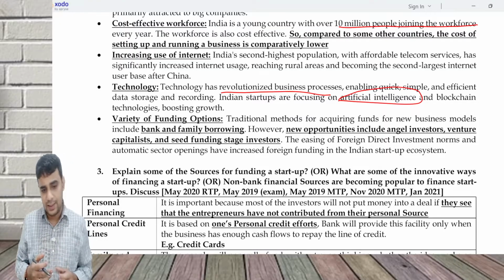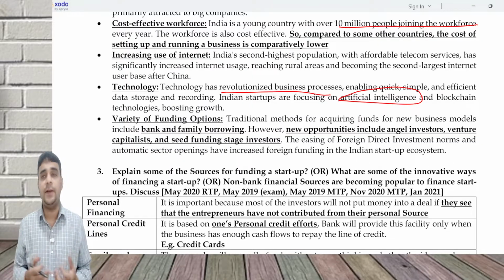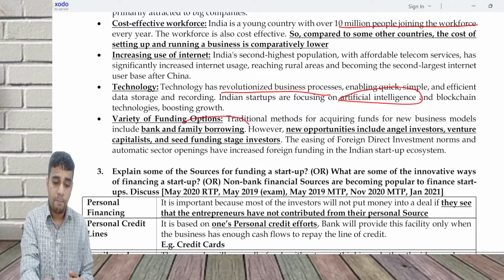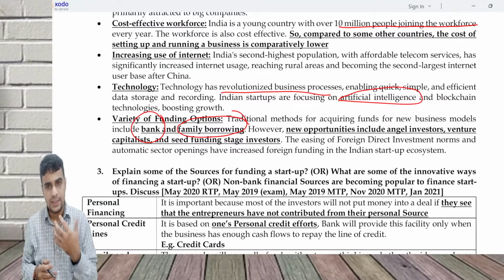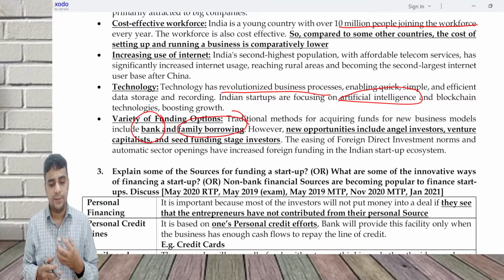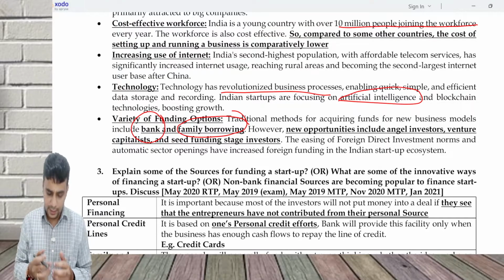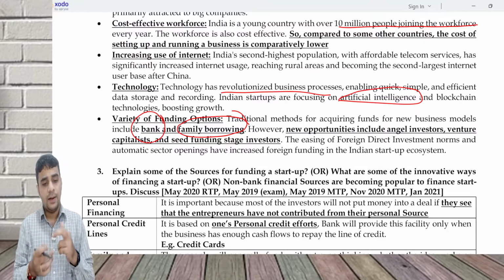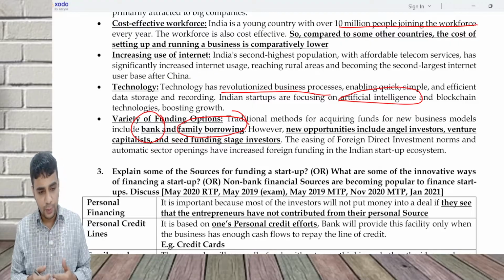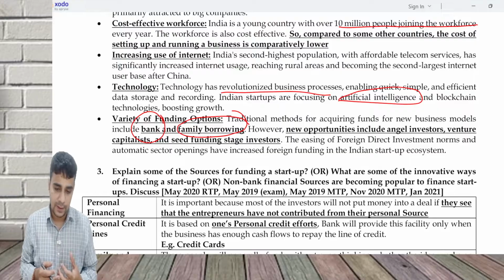Also, when I started the chapter, I said there are multiple sources of funding a startup. So there are a variety of funding options. One is your personal borrowing, which is family borrowing or going for a bank loan. These are called traditional sources. But newer opportunities have come, called angel investors, venture capitalists, and seed funding stage investors. So multiple things are coming into the country. That is, I have availability of skilled workforce, government is supporting it, technology is there, internet utility is going up, the workforce is more cost effective, and a variety of funding options are there.